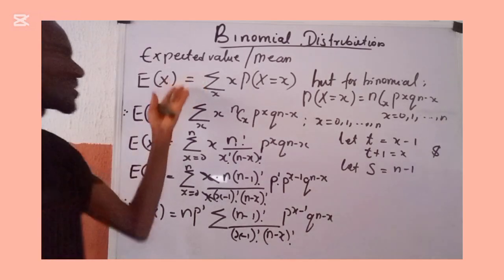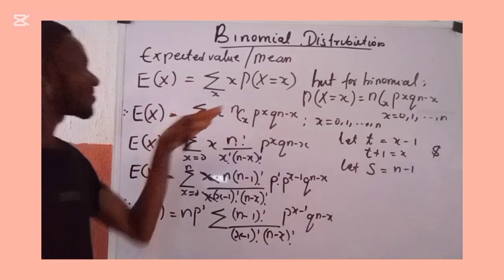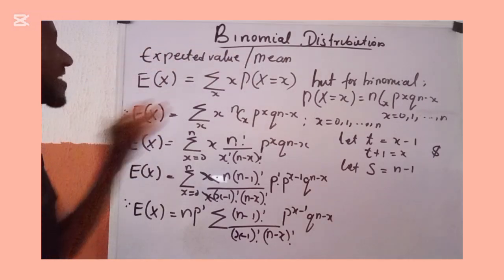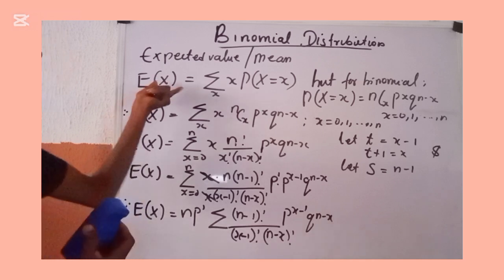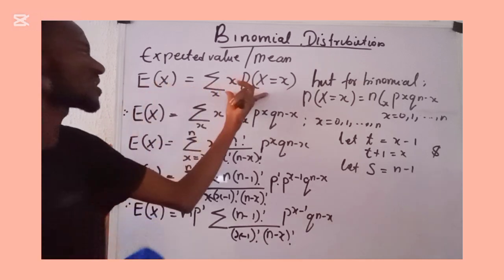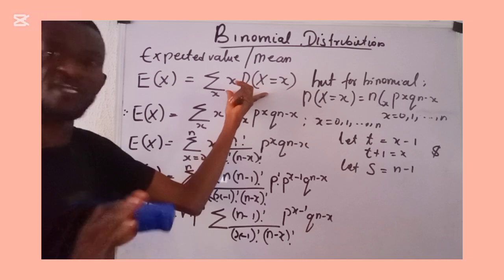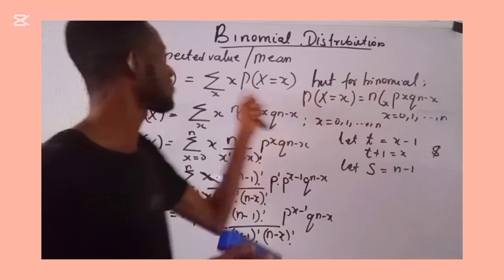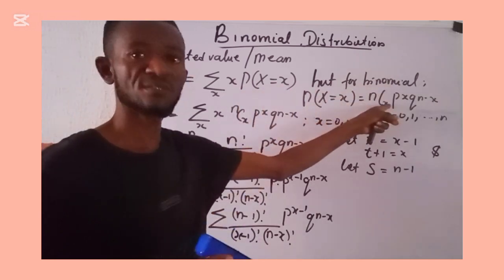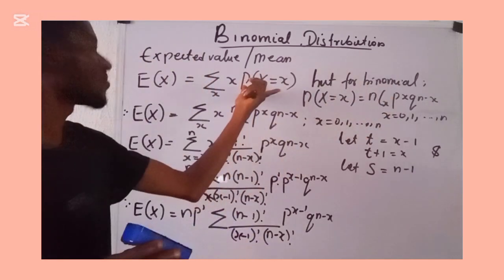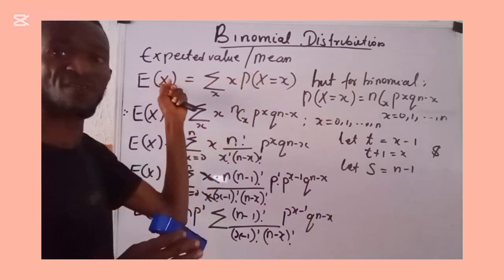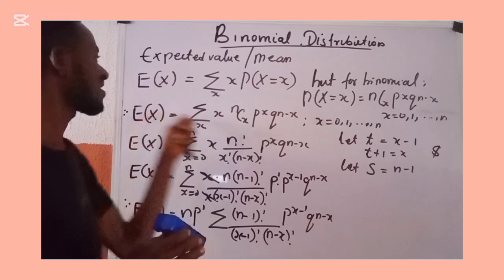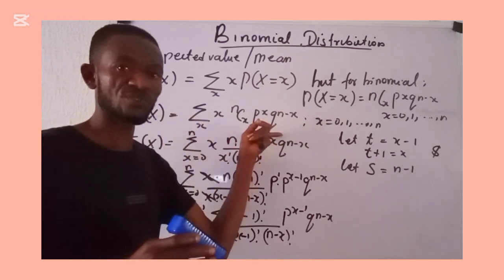Permit me, nothing is confusing much for now. So permit me now to clean the top because I need a space to continue the proof. But we began from here down to here, just for any random variable x. We record for ourselves that for binomial distribution, this quantity is defined as this. Bringing this quantity now back into this place, we no longer call it expected value of any random variable x. We are now saying expected value of a random variable x that follows a binomial distribution.